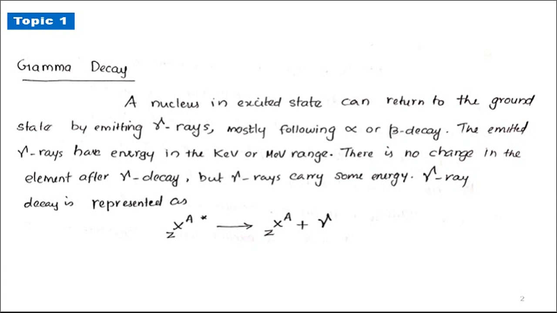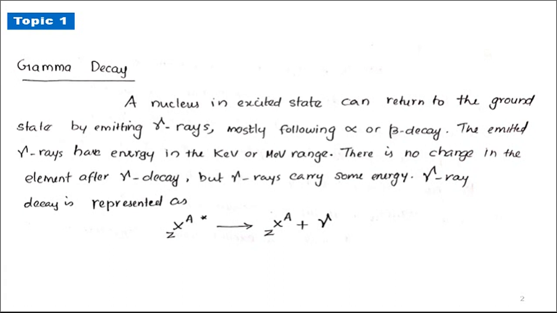So, if an unstable nucleus emits an alpha particle, sometimes the daughter nucleus formed is in an excited state. That excited nucleus may return to the ground state usually by emitting gamma rays. This means that a nucleus in an excited state can return to the ground state by emitting gamma rays. The emission of gamma rays usually occurs following alpha or beta decay from an unstable nucleus.